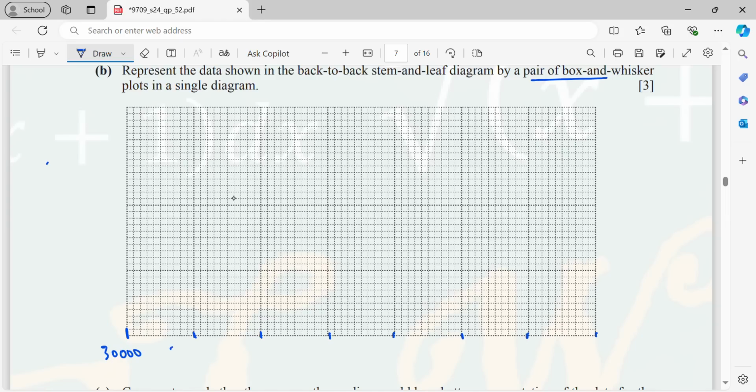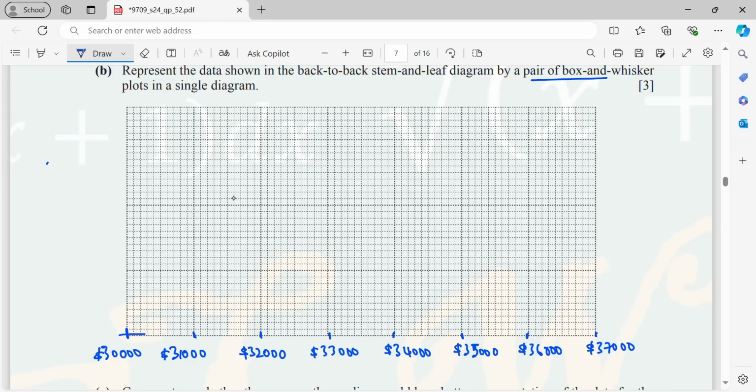Okay, so here 31,000, 32,000, this is 33,000, 34,000, 35,000, this is 36,000, and lastly, 37,000.